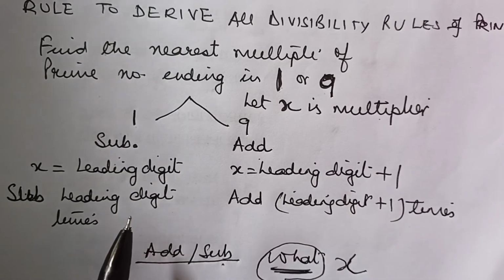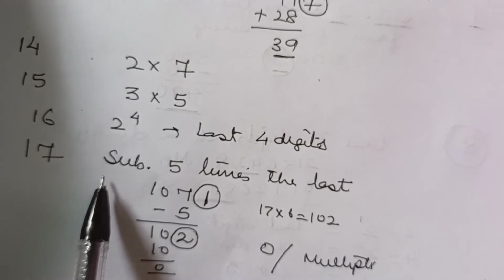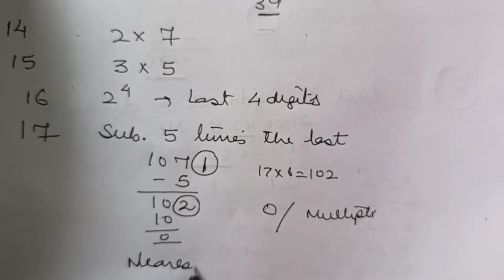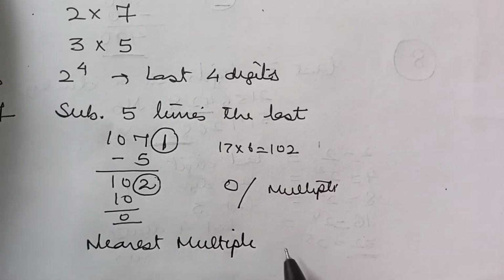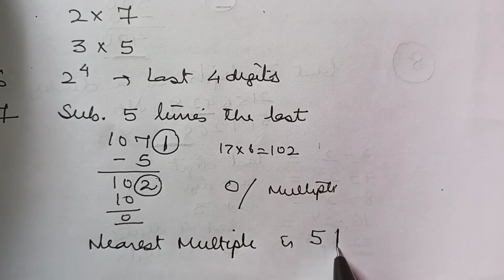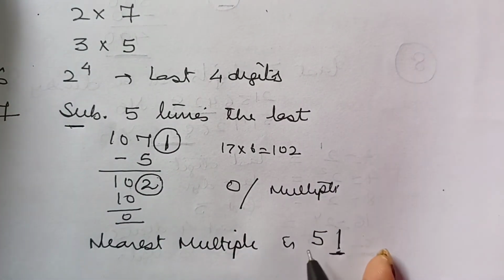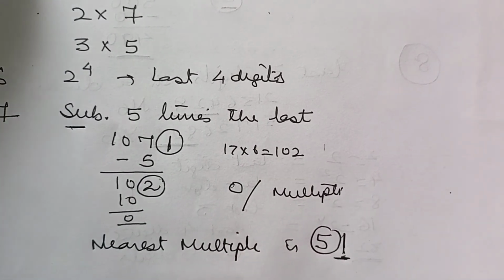Okay, leading digit. For example, in case of 17, the nearest multiple of 17 which ends in 1 or 9 is 51. Right? So 1 tells us that we have to subtract and 5 tells us that we have to subtract 5 times the last digit. Very simple, isn't it?